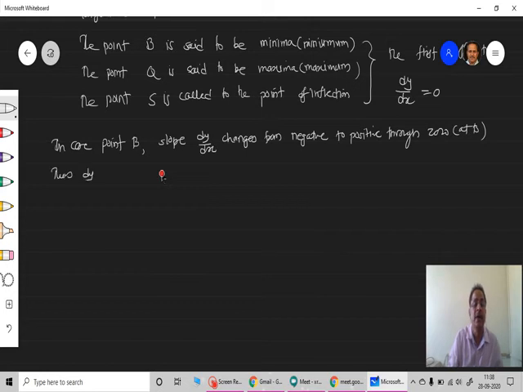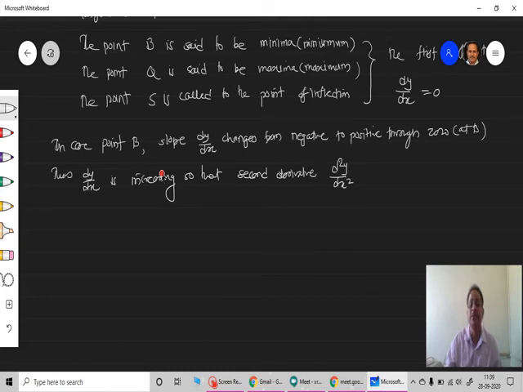Thus dy upon dx is increasing. Okay, we are going from negative to positive, which means it is increasing, so that second derivative d square y upon dx square must be positive.